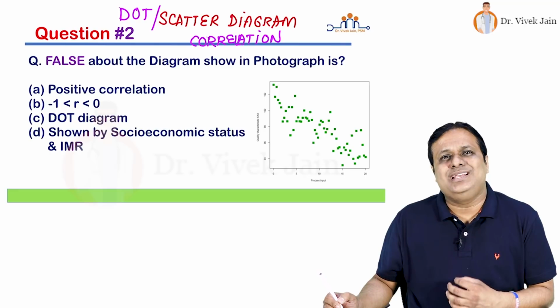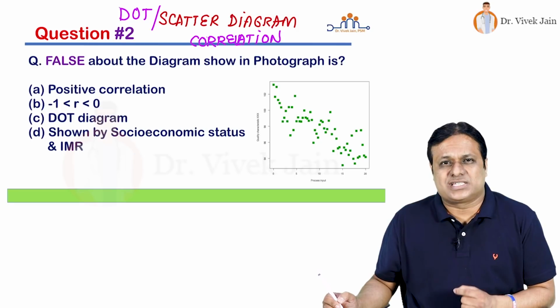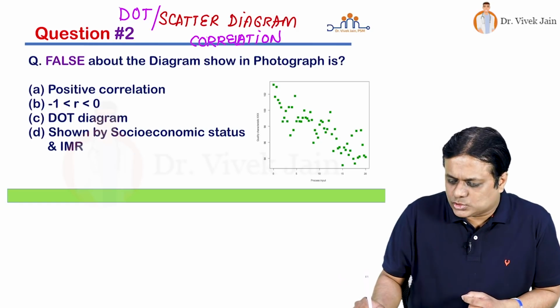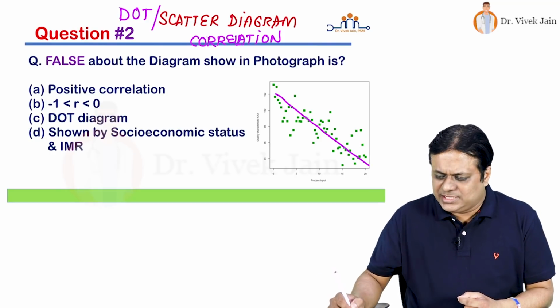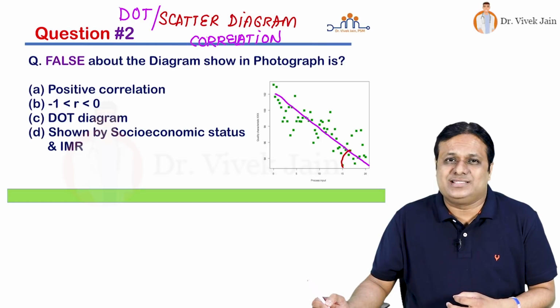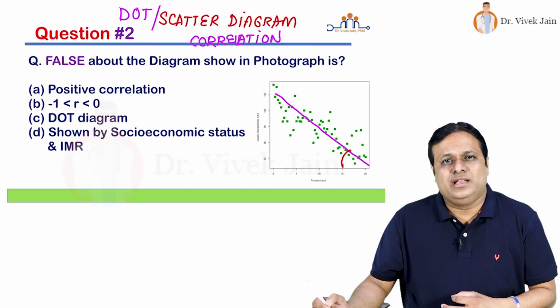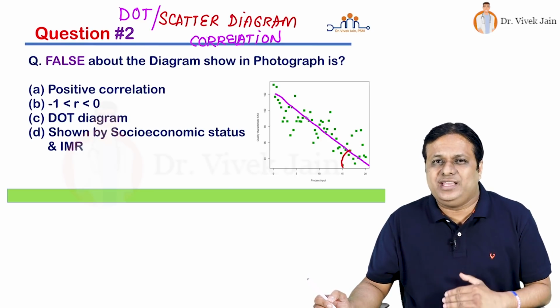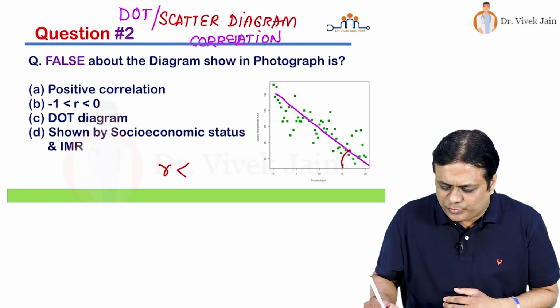Then how do you interpret the scatter diagram? You look at the slope of the line. Which line? The line has to be single, straight and closest to all dots. So in this diagram it will come something like this. If you see carefully, this line has got a negative slope. Negative slope means if one variable is increasing, the other will be decreasing. Example like socioeconomic status and infant mortality rate. Higher the socioeconomic status, lesser the infant mortality rate and vice versa. Negative correlation. Correlation coefficient R lies between -1 and 0.